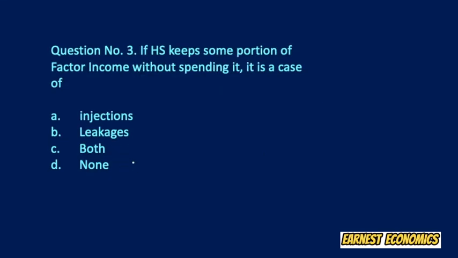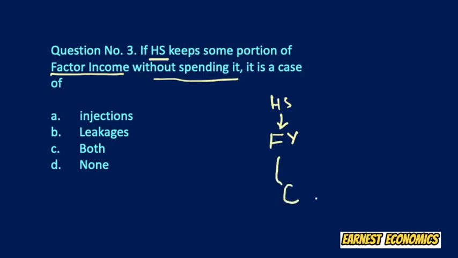Our third question is: if household sector keeps some portion of factor income without spending it, it is a case of. The options are injections, leakages, both injections and leakages, none of the above. Now, the household sector receives factor income, and it is this factor income that they spend on consumption, and that returns back to the business sector in the form of revenues. And the cycle